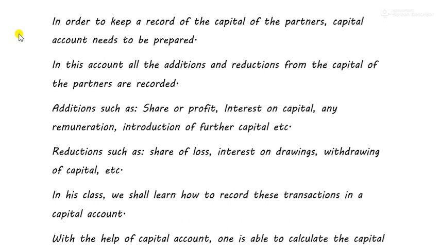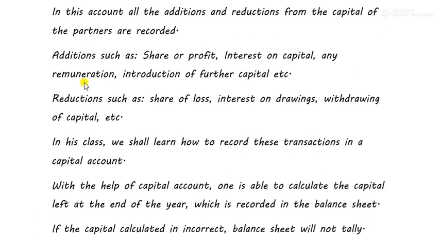If any addition is made to the capital, where do we have to record it? If any reduction is made, then where do we have to record it? So additions such as share of profit, interest on capital, remuneration, introduction of further capital. I'll talk about each item one by one.